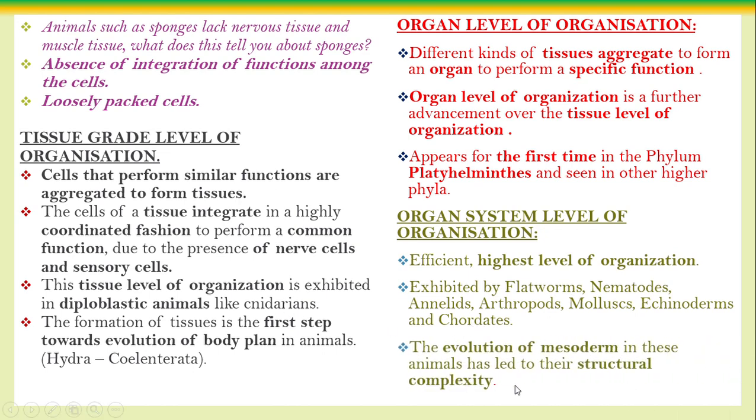The evolution of the mesoderm forms triploblastic animals. Tissue grade level of organization is the main thing in the diploblastic animal. Organ system level of organization, evolution of mesoderm in the animal leads to structural complexity. More complex nature because of the organ system level of organization, so that we can say they are highly complicated, structurally complex organisms, which are the higher animals.